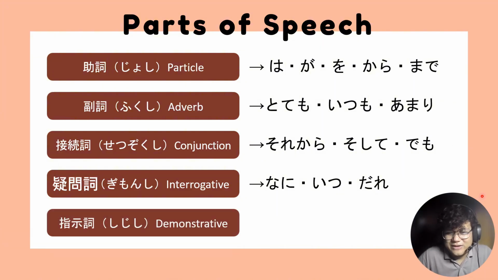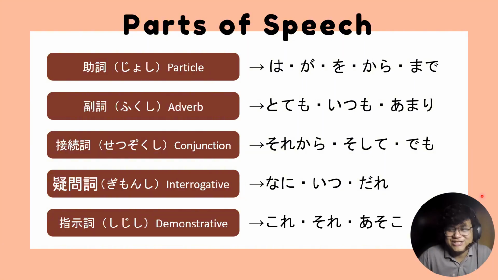Then we also have demonstratives, shijishi: kore, sore, are, or koko, soko, asoko. So those are demonstrative words. There are actually more, but I will not include them anymore. For this session, you don't actually have to memorize everything written here.